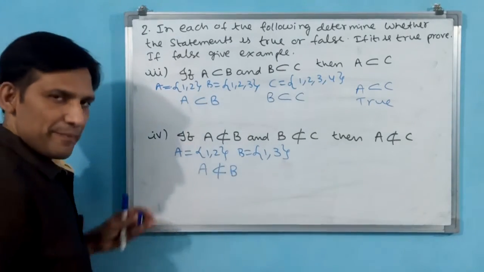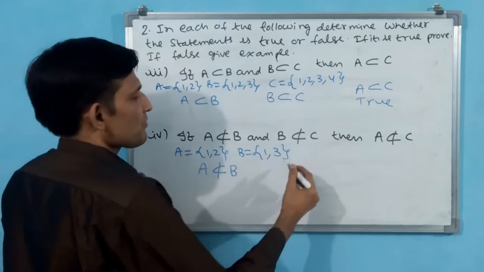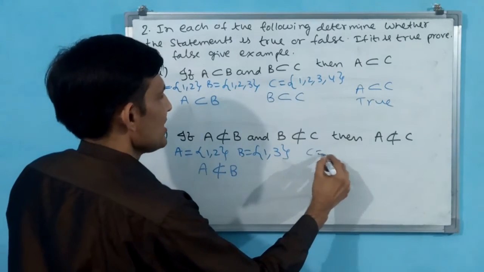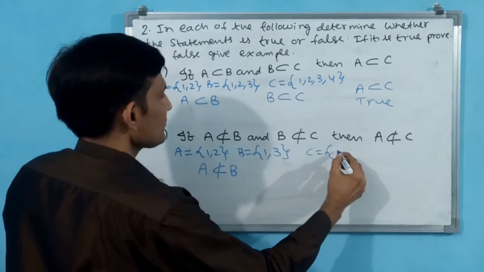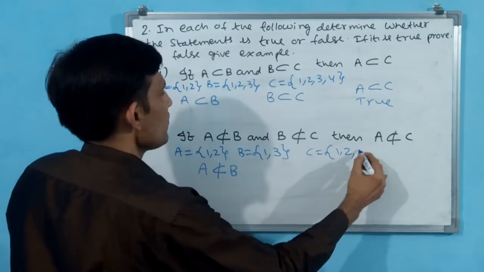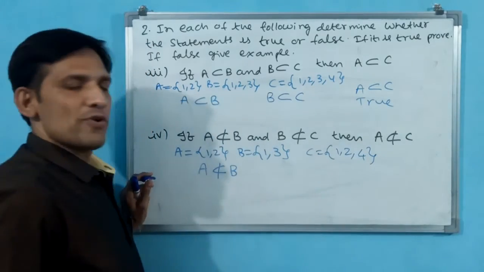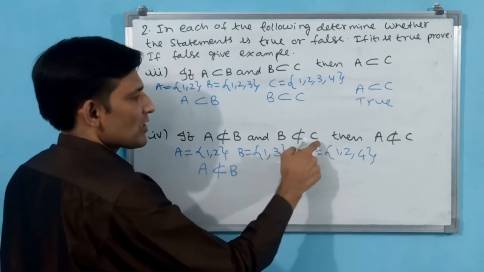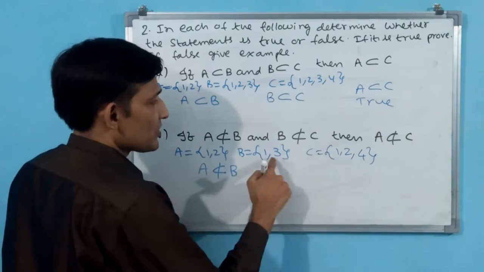Then you go for B. B is not a subset of C. Okay, I am going to make it like this: C is equal to, say, {1, 2, 4}. Now you see, for making B not a subset of C, 1 is there, but 3 is not there.